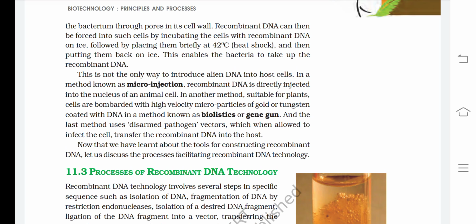In a method known as microinjection, recombinant DNA is directly injected into the nucleus of an animal cell. In another method, suitable for plants, cells are bombarded with high velocity microparticles of gold or tungsten coated with DNA, in a method known as biolistics or gene gun. And the last method uses disarmed pathogen vectors, which, when allowed to infect the cell, transfer the recombinant DNA into the host. Now that we have learned about the tools for constructing recombinant DNA, let us discuss the process facilitating recombinant DNA technology.